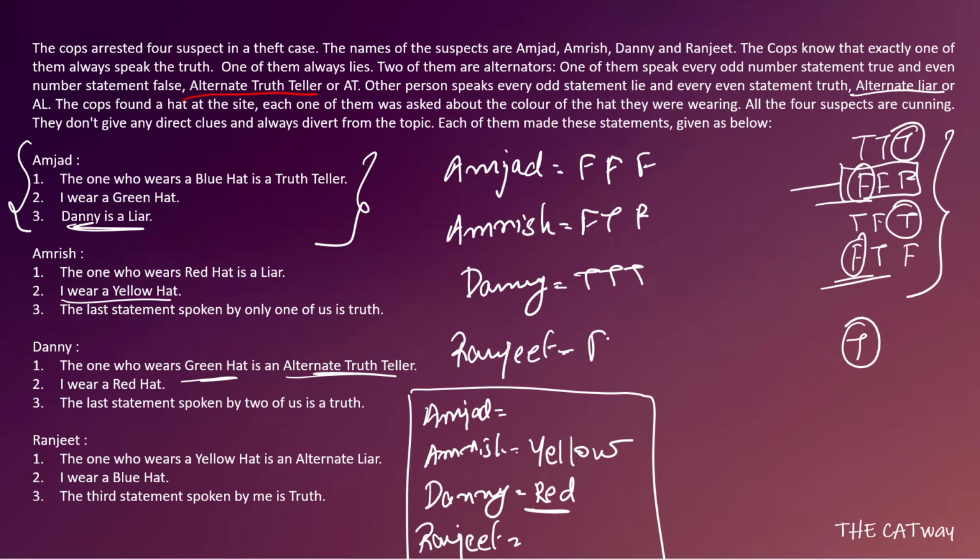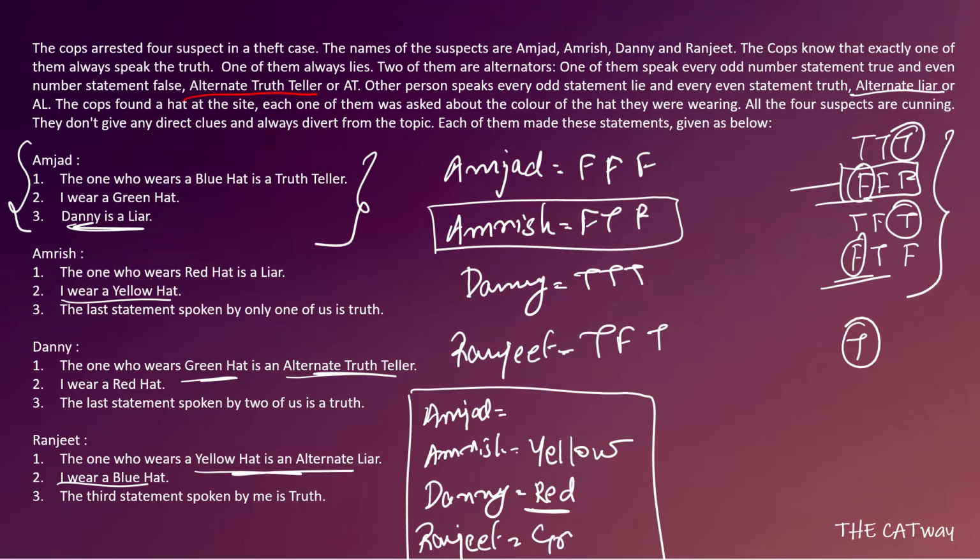That means Ranjit is going to be the alternate truth teller. That means true, false, and true. That means the one who wears the yellow hat is the alternate liar. His statement is true, and we also can see that Amrish is an alternate liar and he is wearing a yellow hat. He says, I wear a blue hat, which is a false statement. And we know that because he's an alternate truth teller, he will wear a green hat. So Amjad will wear a blue hat, and the last statement, spoken by me, is truth, which is true. Okay, so these are the cases.